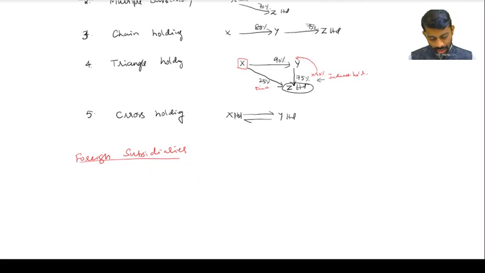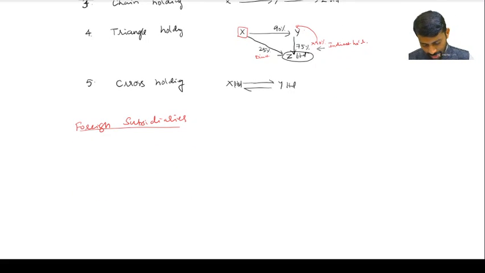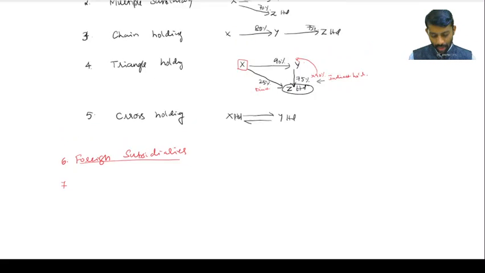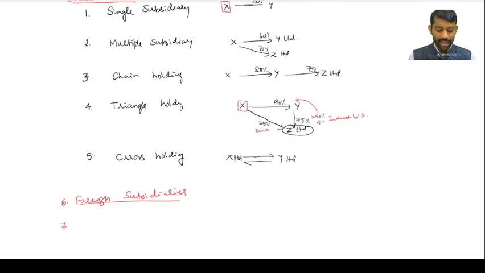So next, this is the sixth variety of problem. Sixth variety does not mean only one foreign branch. In all 5 varieties I can implement a foreign element. Got it?